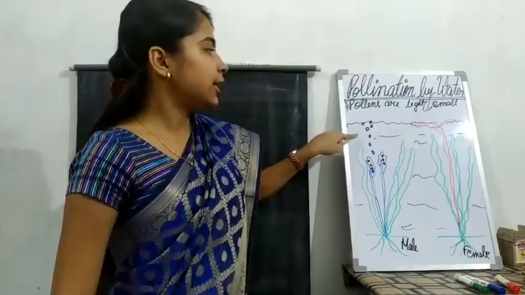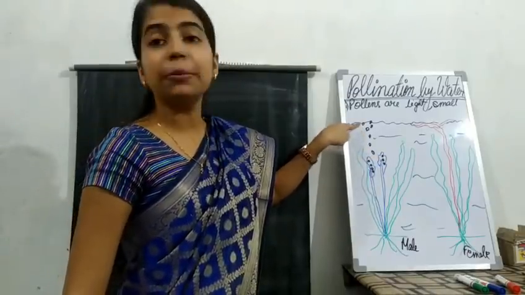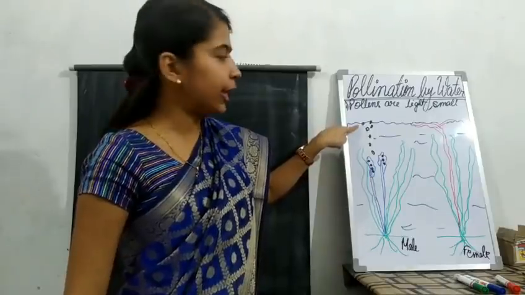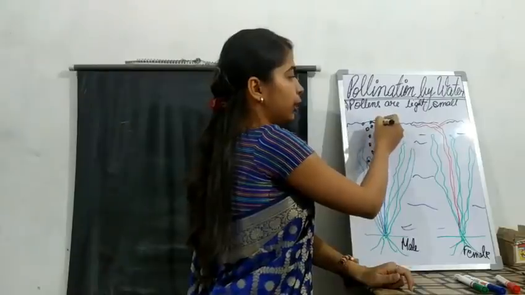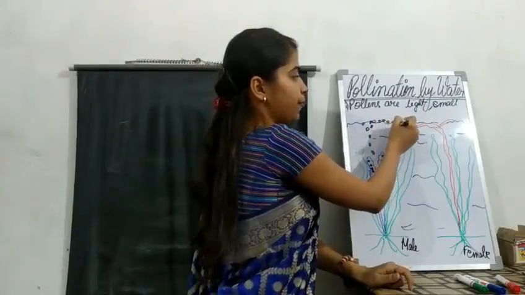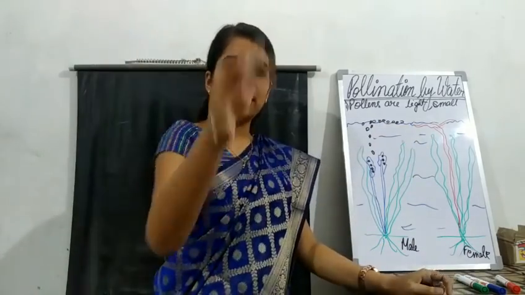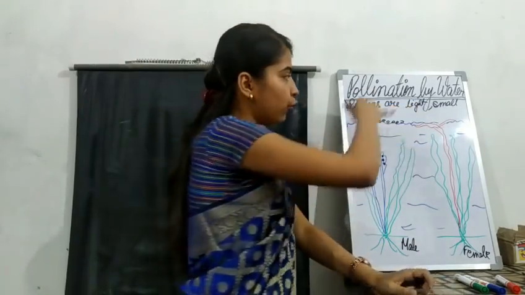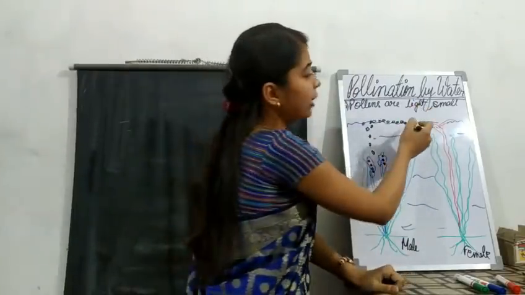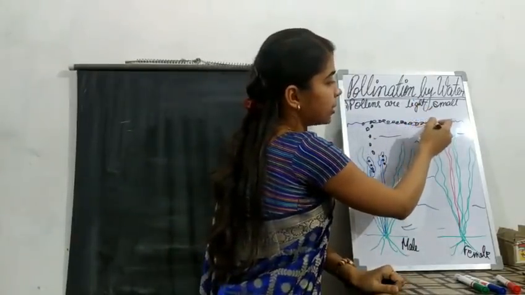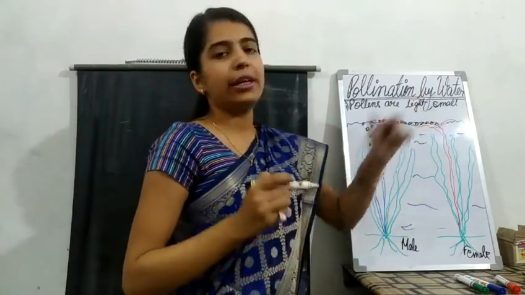In this case, these pollens will get detached from the male flower and start floating on the surface of the water, with the water current, the flow of the water. Once they meet the female flower, pollination will take place.